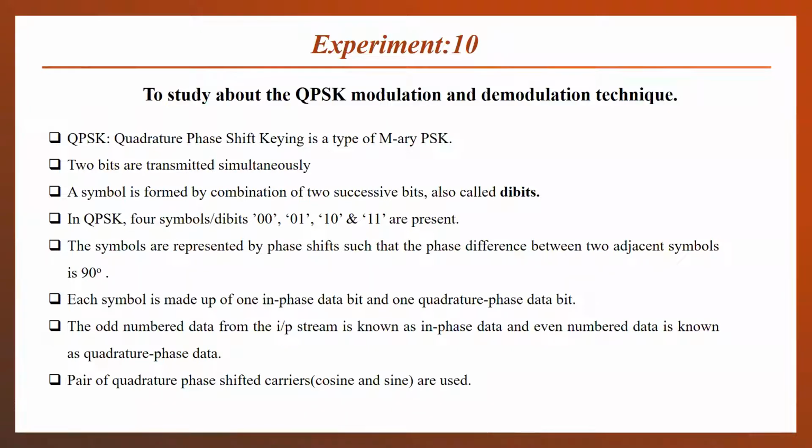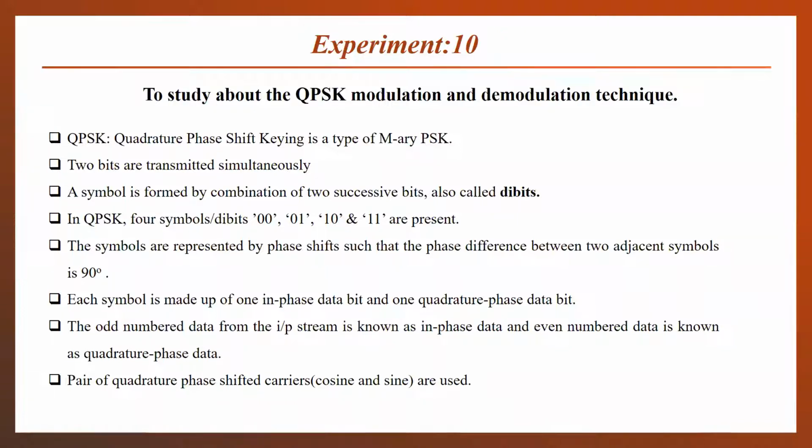Two bits give four combinations, which are 0 0, 0 1, 1 0, and 1 1. The combination of these two bits is called a symbol, or dibit. When three bits are used, 8 combinations are present, from 0 0 0 to 1 1 1, and it is called 8-ary PSK.